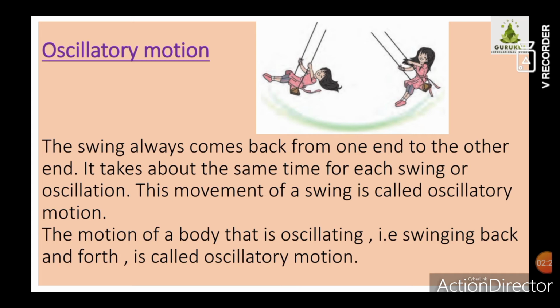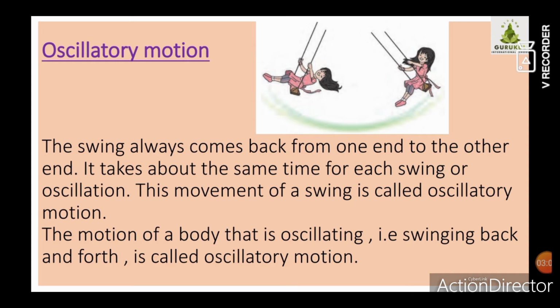This movement of a swing is called the oscillatory motion. So where do we see such motions? In a pendulum. Have you watched a clock which has a pendulum? That pendulum moves in a similar way. It goes to point A, comes back to point B, again goes to A, again goes to B, and it completes that movement in a similar timing. Correct? So it completes one oscillation in the same time, right?